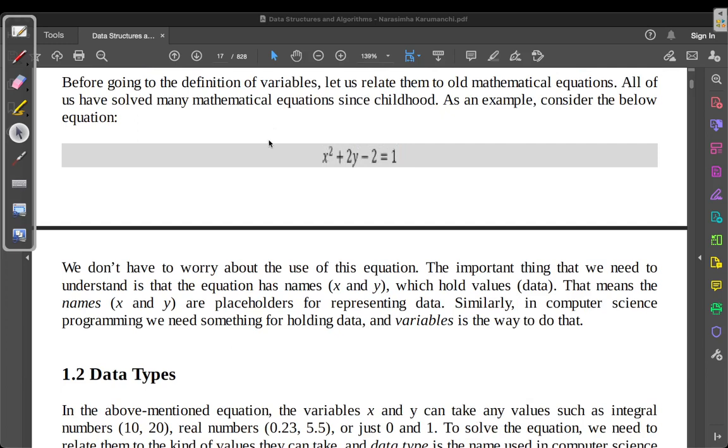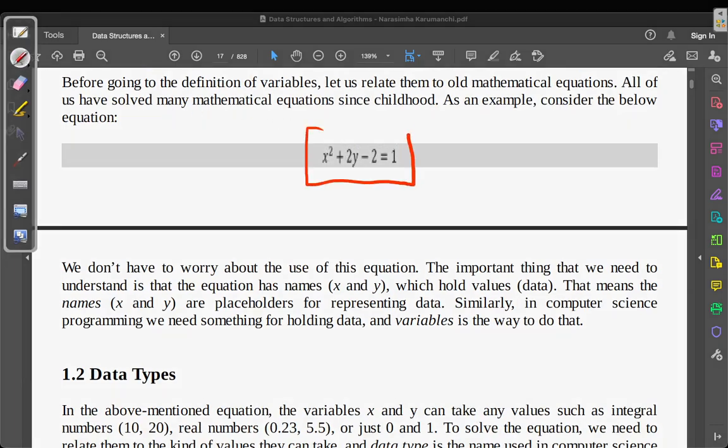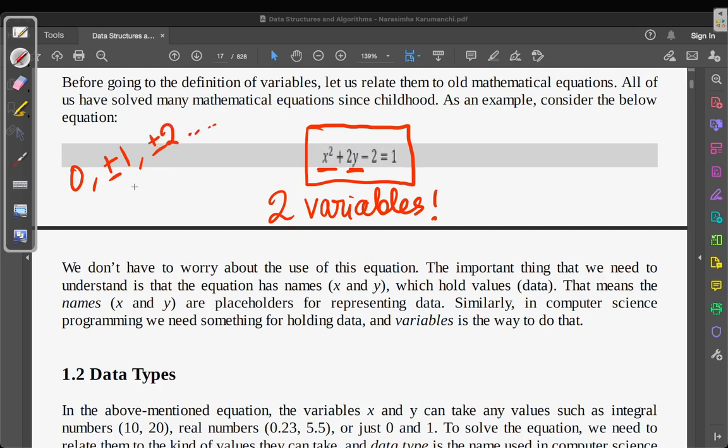As you can see in this mathematical equation, we have how many variables? Can anyone say? Two. Variables. Great. Two variables. What kind of data can these two variables store? Any kind of data. Let's say 0, plus minus 1, plus minus 2, anything. All these numbers are integers.